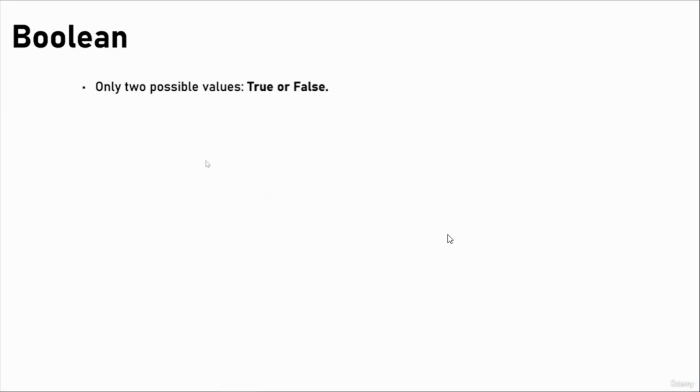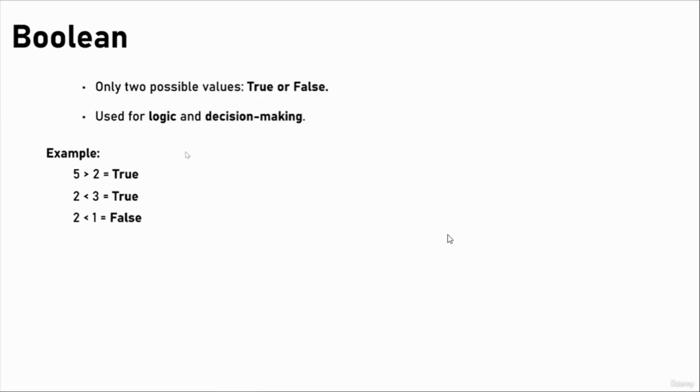Then we have a boolean. A boolean contains only two possible values, true or false, used for logic and decision making. For example, 5 is greater than 2. It is true because in maths 5 is greater than 2. 2 is less than 3. That is also true because 3 is greater than 2. 2 is less than 1, it is false because 1 is not greater than 2. And that's all about the booleans. It's only true or false.